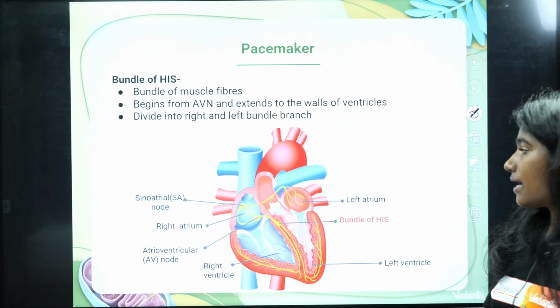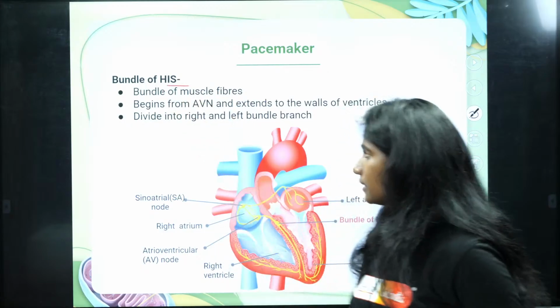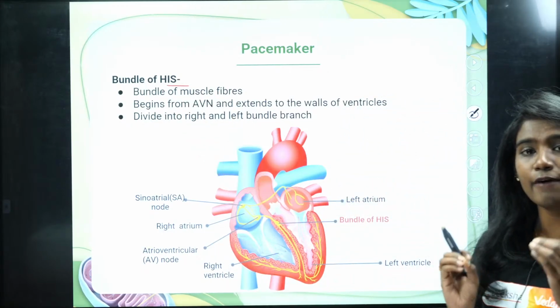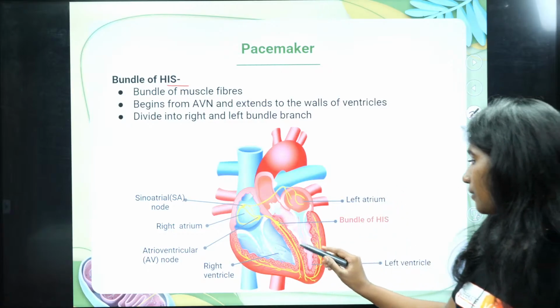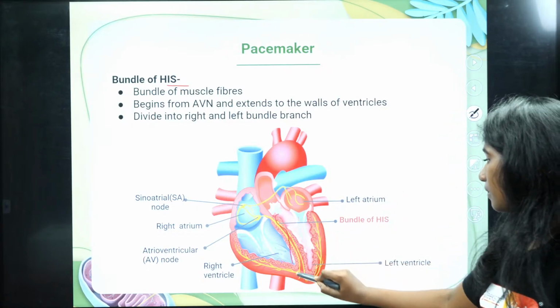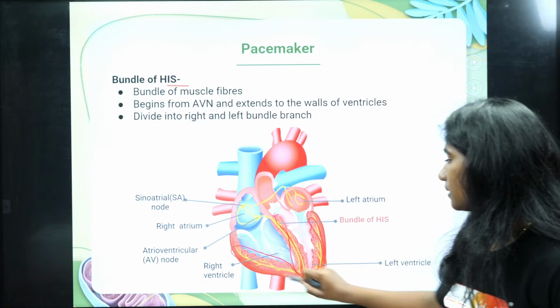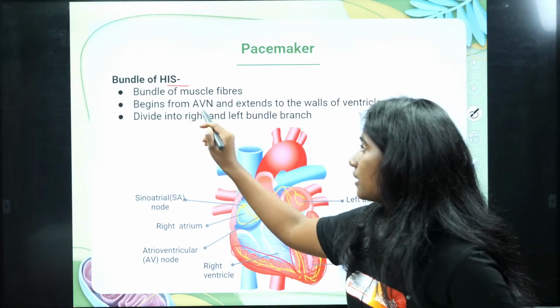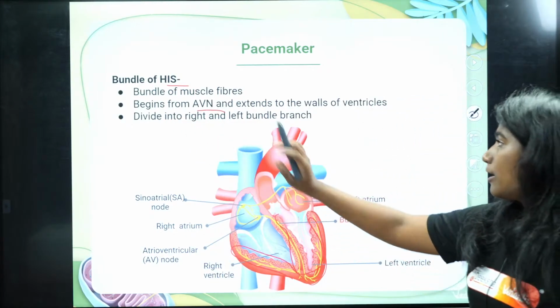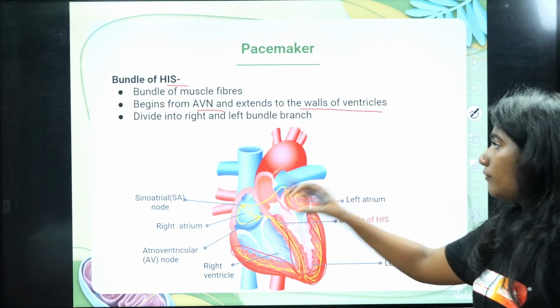And then there is the bundle of HIS. This is a muscular fiber that is present in the heart. You can see over here, this entire thing is the muscle fiber. It begins from the AV node and extends to the wall of the ventricle.